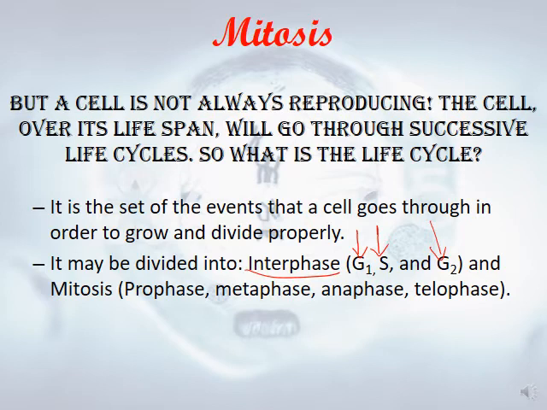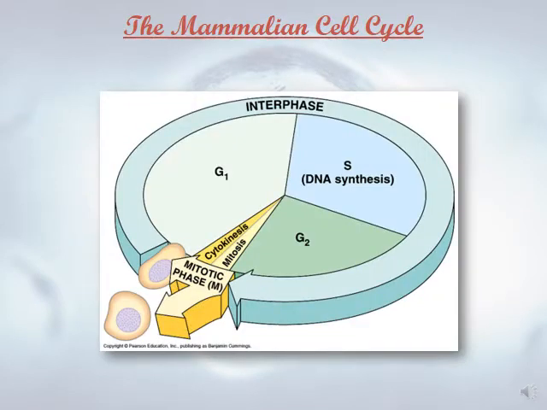They should be in order: prophase, metaphase, anaphase, telophase. So we can write it as PMAT. This is the mammalian life cycle.